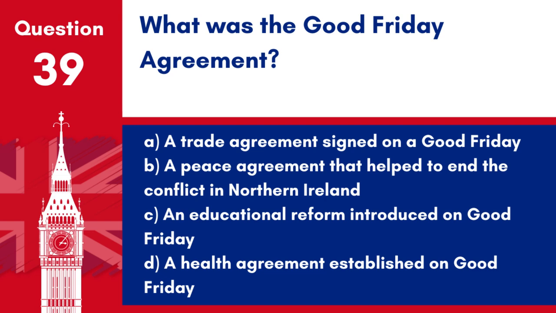Question 39. What was the Good Friday Agreement? A. A trade agreement signed on a Good Friday. B. A peace agreement that helped to end the conflict in Northern Ireland. C. An educational reform introduced on Good Friday. D. A health agreement established on Good Friday.